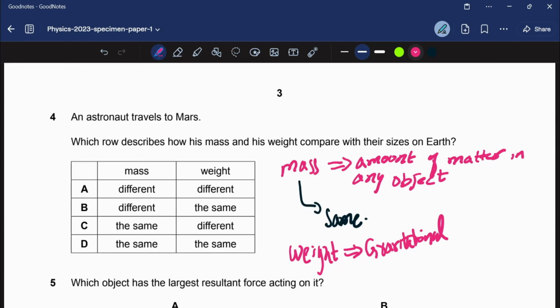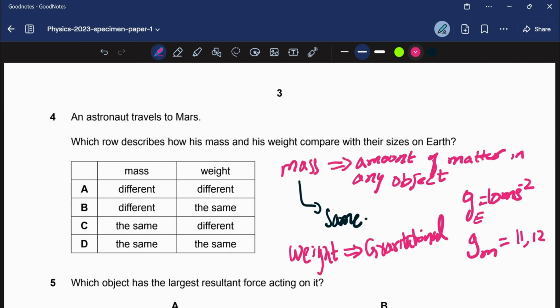We know that Mars and Earth are two totally different planets, so they must have different acceleration due to gravity. On Earth, g is 10 meters per second squared, right? Maybe on Mars it could be 11, it could be 12, it could be lesser.